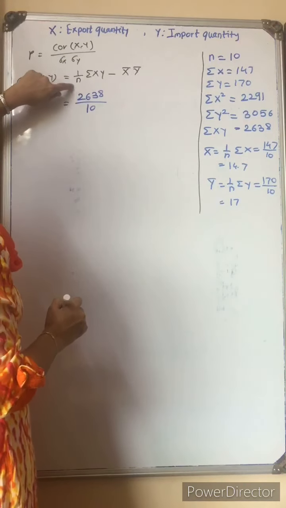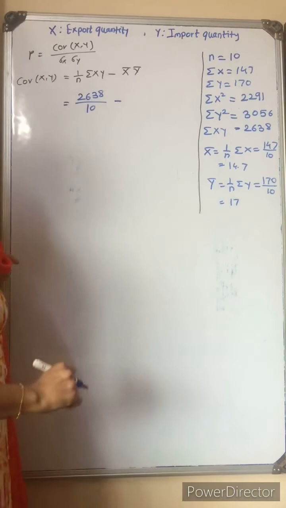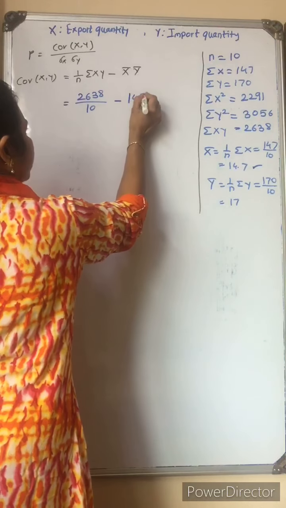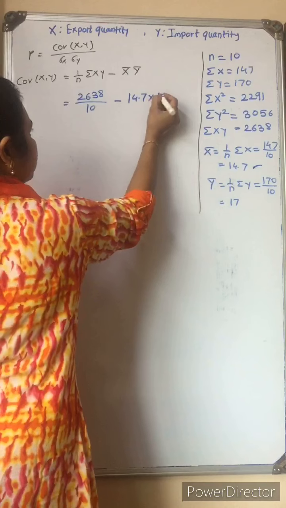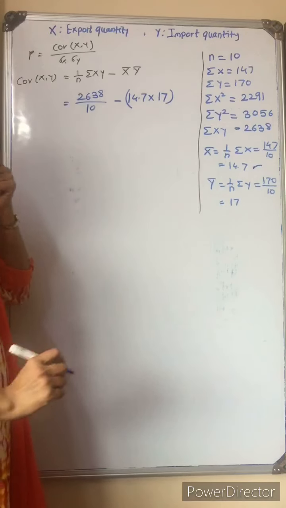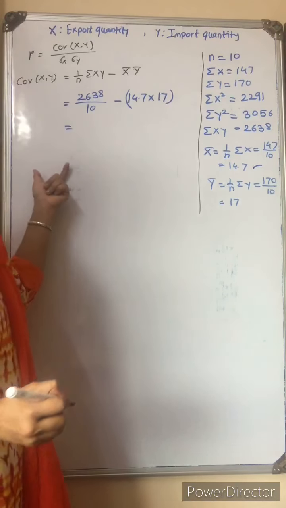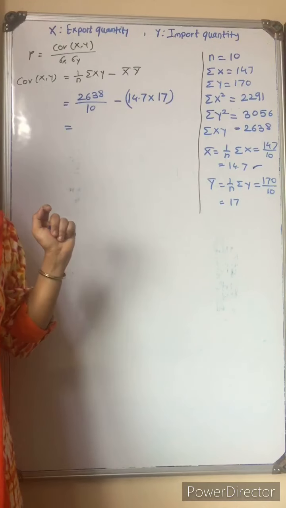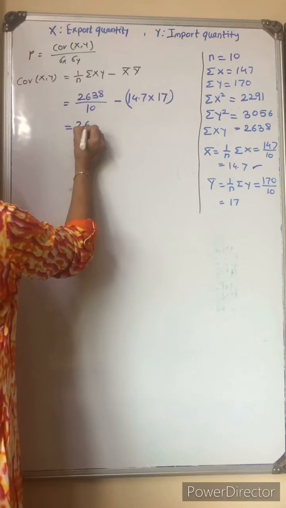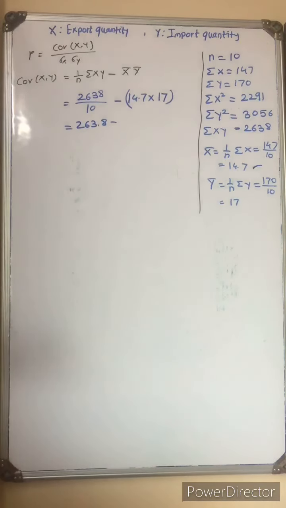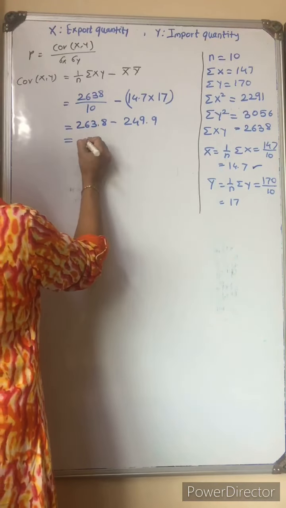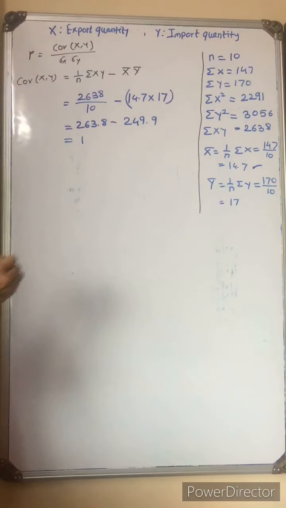The value of x bar we calculated is 14.7 multiplied by the value of y bar, 17. Likewise, you need to practice it. Then only you get the correct value, and it will help in the calculation of regression also. After finding all these calculations, this becomes 263.8 minus 249.9, and the value we got is 13.9.